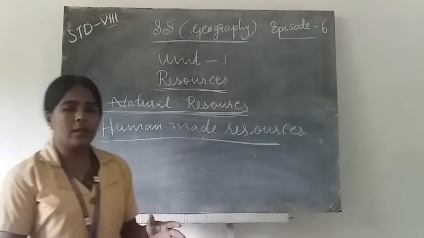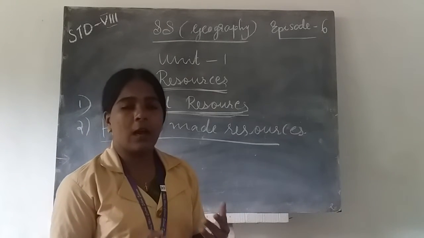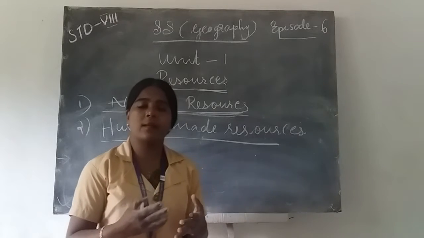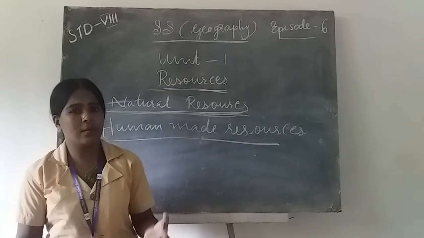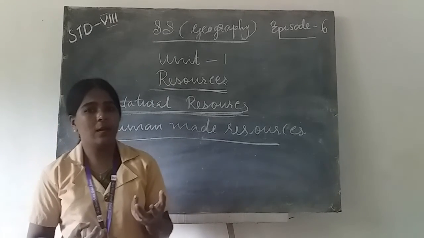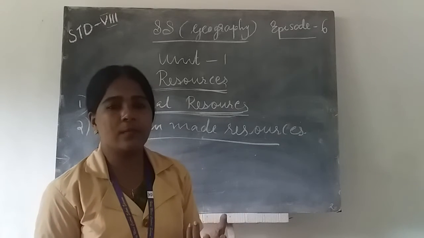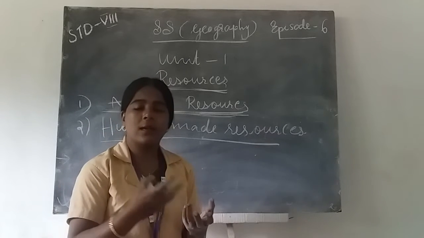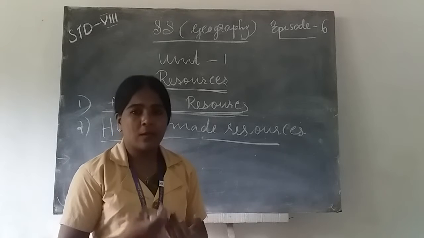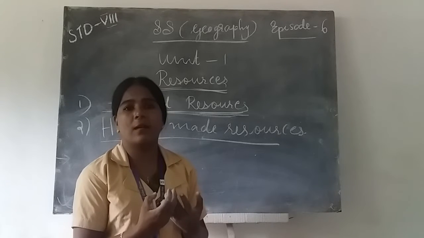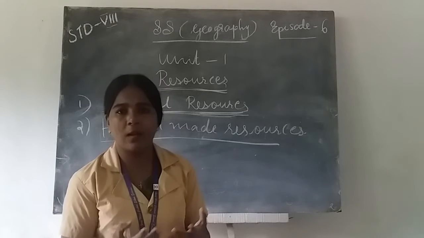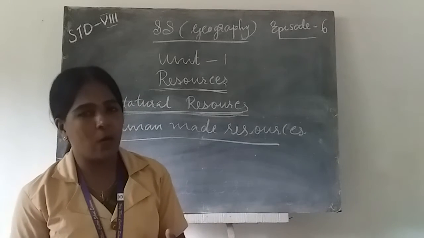Another example, metals like iron, copper, gold, etc. are got directly from nature in their pure form. After they reach the hands of humans, metals like gold and silver are used to make ornaments.